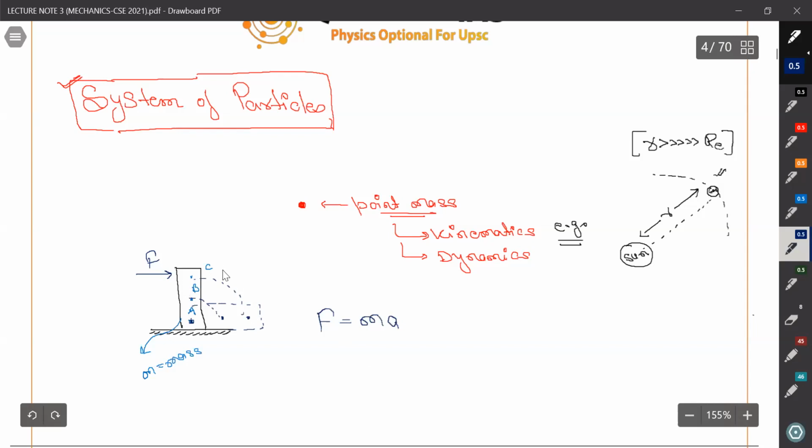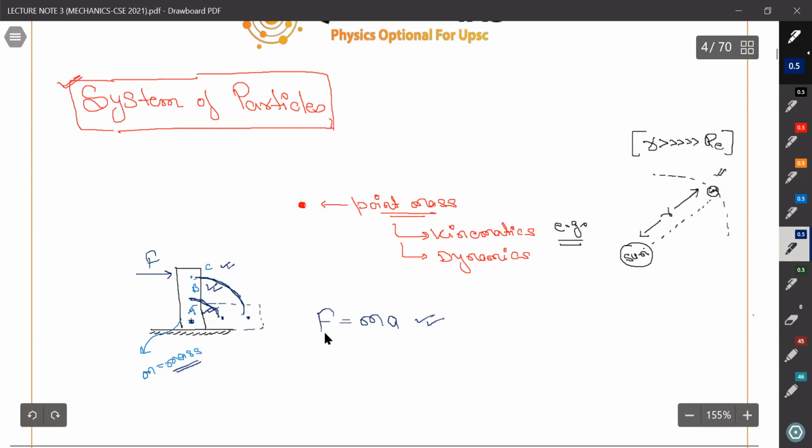Because this object is satisfying all the condition that we have taken for the Newton's laws of motion. Also, it has a constant mass. So can we apply this equation? So yes, we can apply this equation, but the acceleration of point C, acceleration of point B, acceleration of point A will be different. See, you can see the distance covered by the B, distance covered by the C, all will be what? Different, in different time.